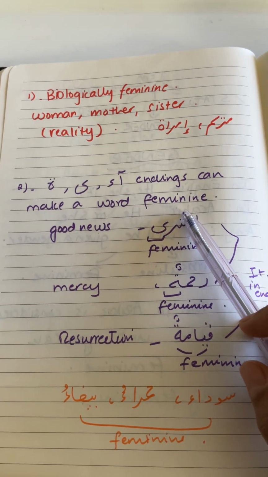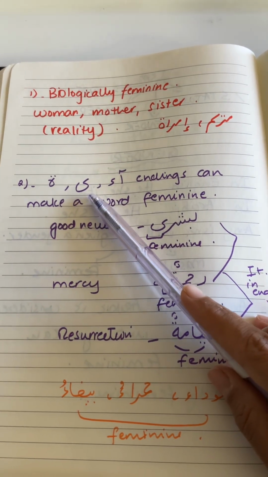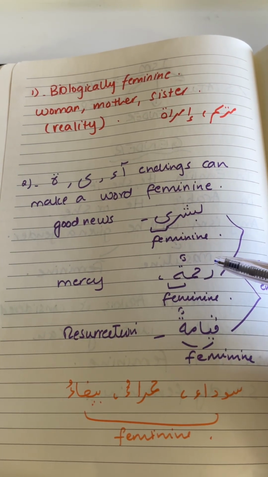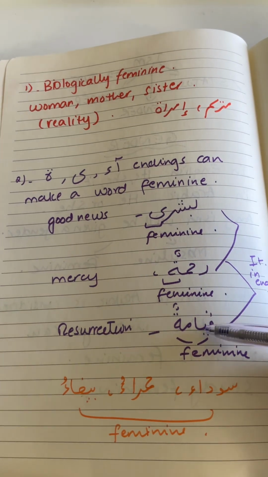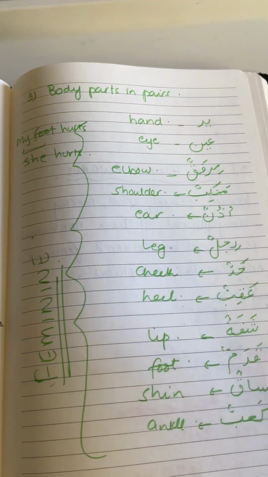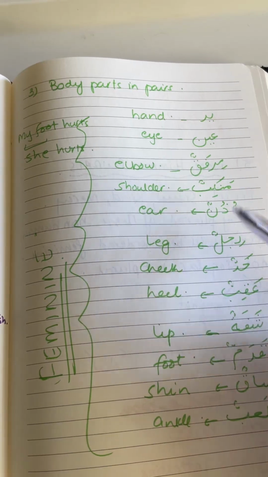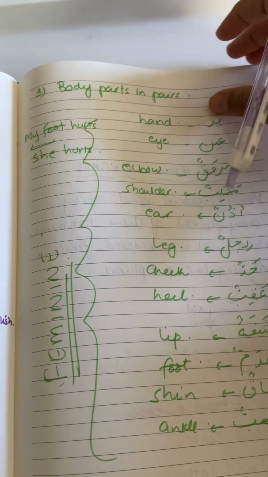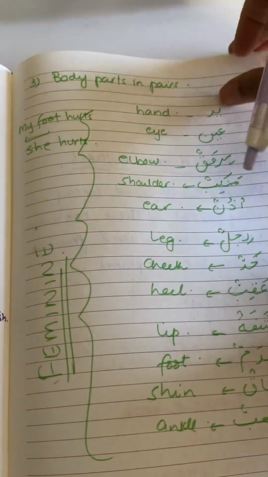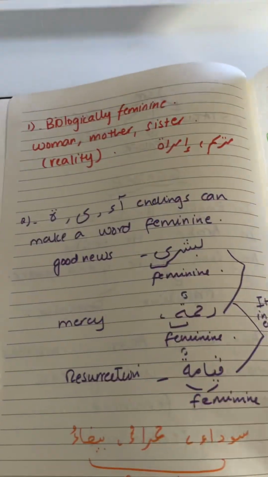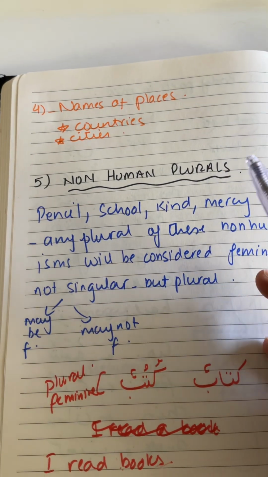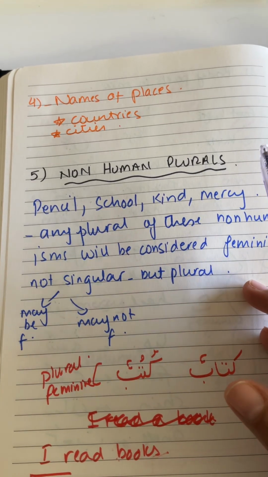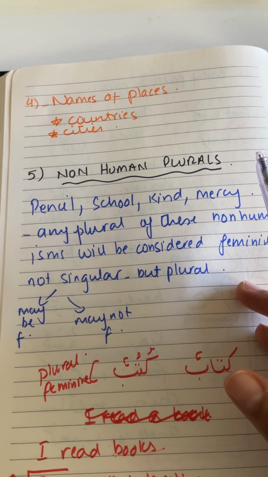The second is that if the ism ends with a ta marbuta or a ya or an alif like this, then its gender is going to be feminine, like bushra, rahmatan, hayatan. These were the examples that I gave yesterday. Then the body parts in pairs, all those body parts which come in pairs, their gender is also feminine. Then the fourth reason is that the names of places, like countries and cities, are also considered feminine. So till now we know four reasons why an ism can be feminine.